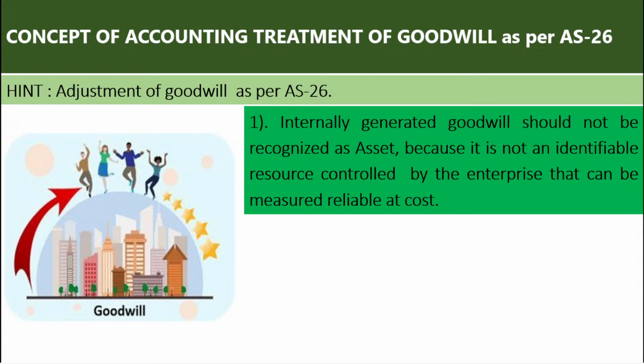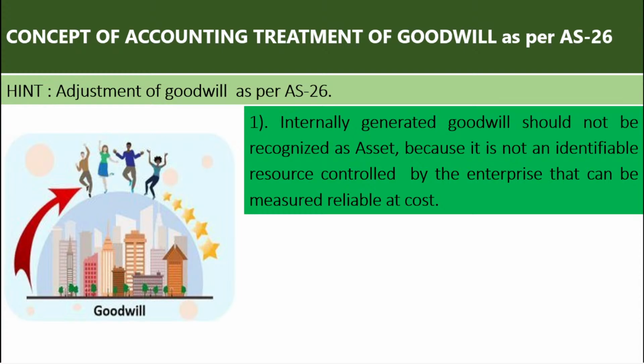Internally generated goodwill should not be recognized as an asset. AS26 is saying that you don't consider the self-generated goodwill as an asset because it is not an identifiable resource that is controlled by an enterprise. It is not an identifiable resource because goodwill is an intangible asset.